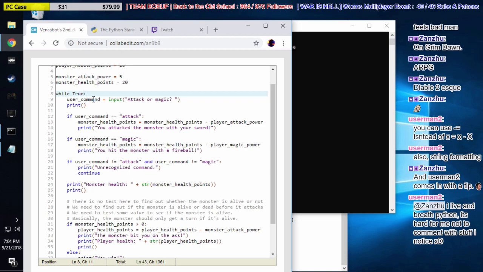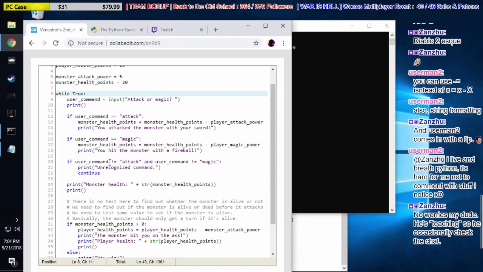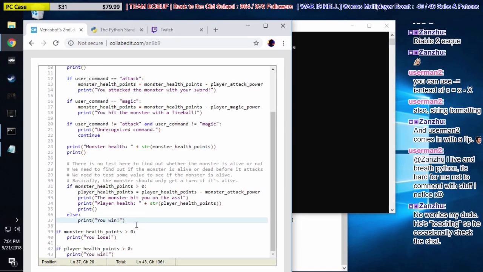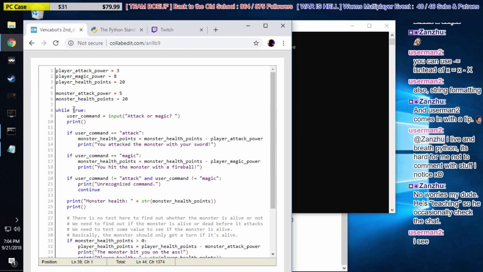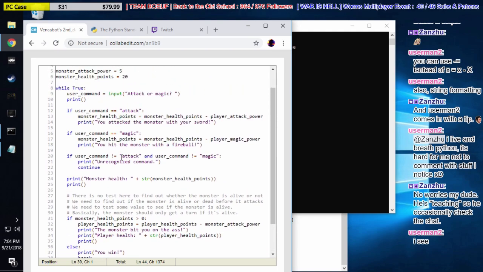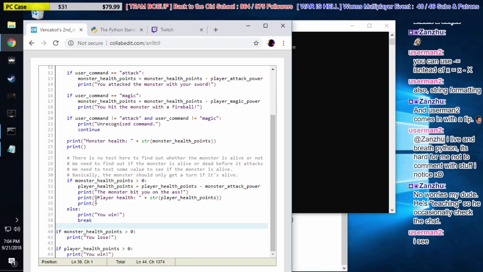There's another kind of statement we can use, though. We have continue in a while loop, and we also have break. Break means no matter where we are in the loop, immediately end it. On line 38 here, once we've won the game, I put in break. That means that even though our while loop is non-conditional and runs forever, it says while True right there on line 8, we can still break out of it with a break statement. So we're saying run this loop forever until the monster is dead.